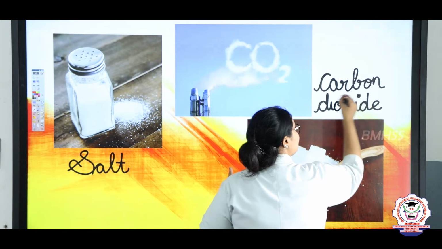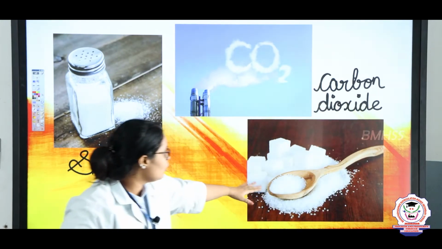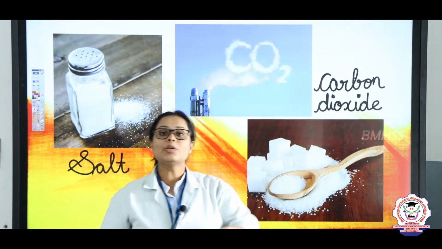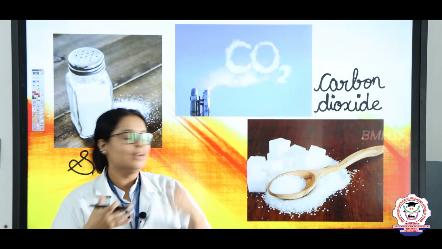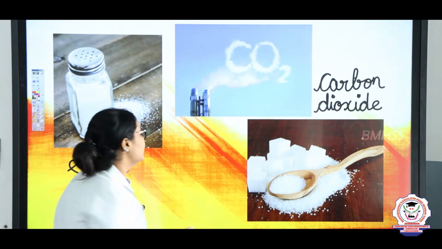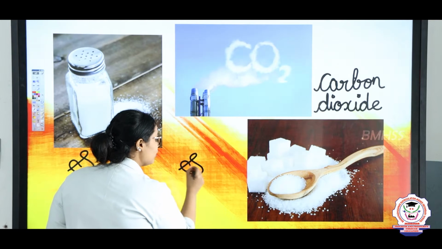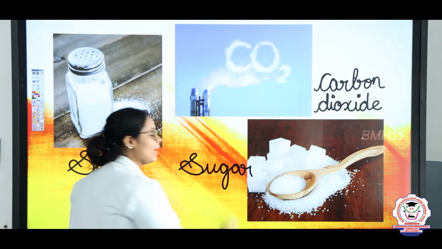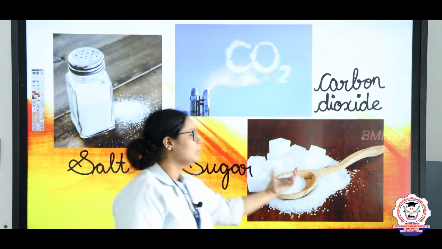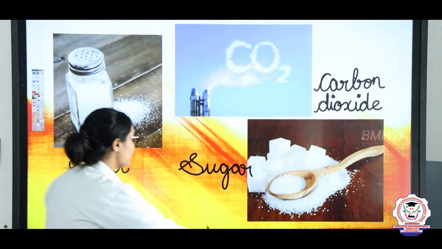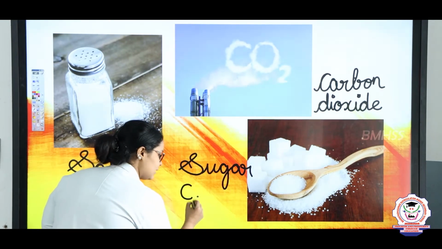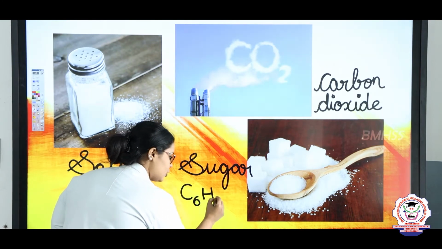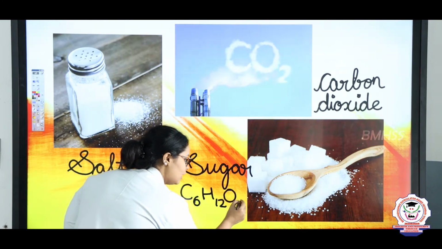In the same way, below this carbon dioxide, what is this, children? This you add in tea, sugar. Yes, this is sugar. So even in sugar, you will see that sugar is not made up of only one kind of element, because what is the formula of sugar? The formula of sugar is C6H12O6.